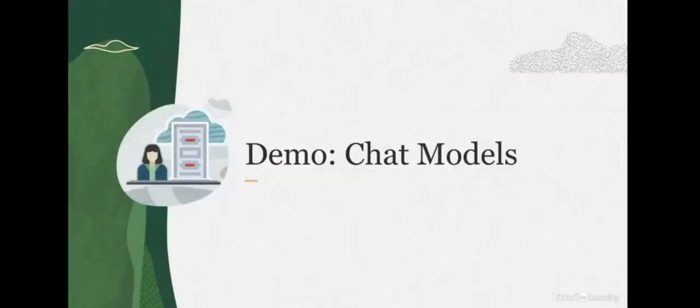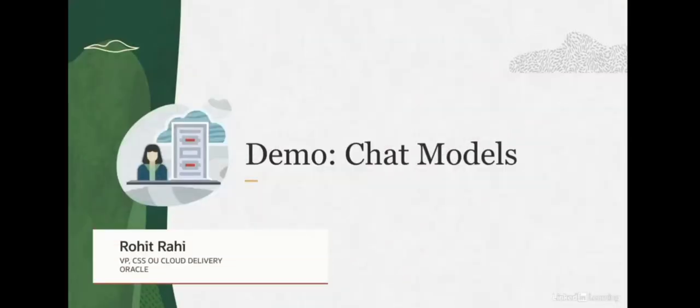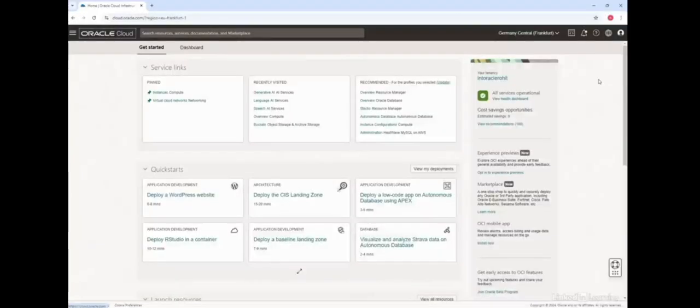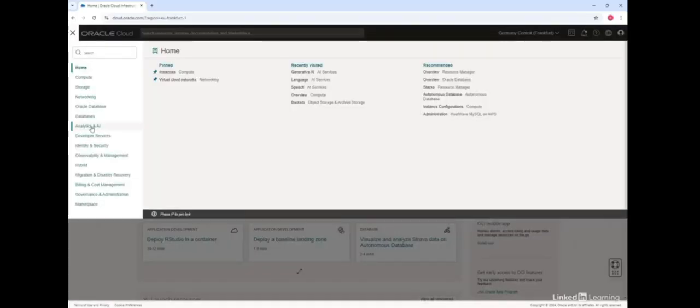In this demo, let us look at the chat models available in the OCI Generative AI service. I'm logged into my Oracle Cloud account. You can see that right now I'm in the Germany Central Frankfurt region. The way I can access the Generative AI service is by clicking on this burger menu on the left hand side. And right here, there is Analytics and AI. So I'll click on that.